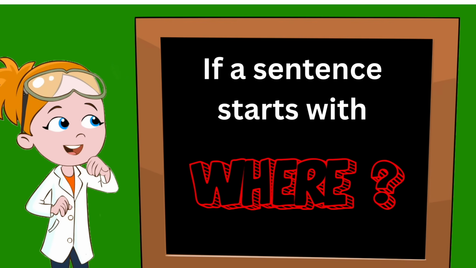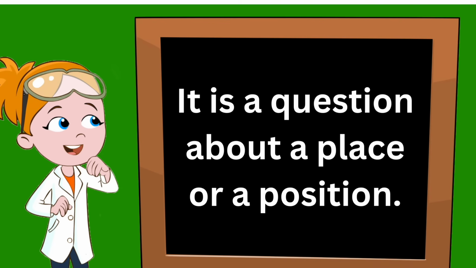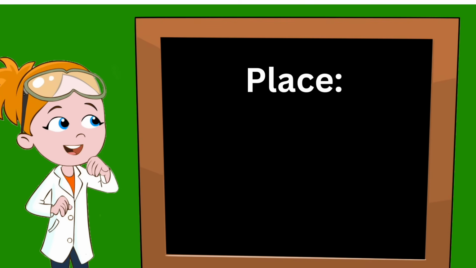Next, let's look at an example of the word where. If a sentence starts with the word where, it is usually asking a question about a place or a position. Let's look at some examples. Here's an example of a question inquiring about a place.